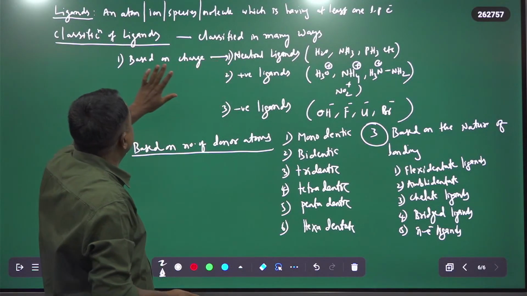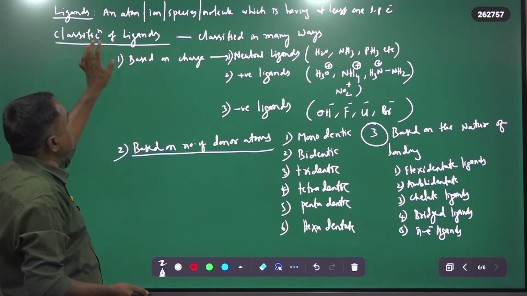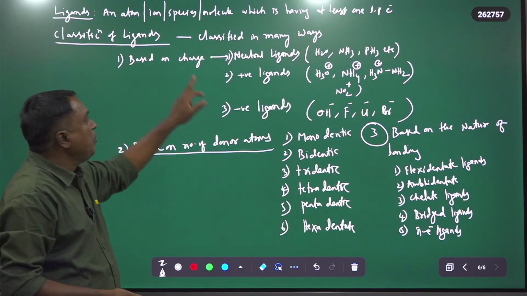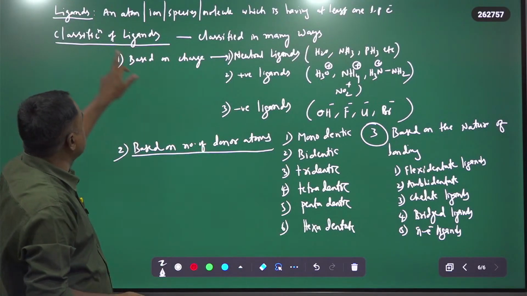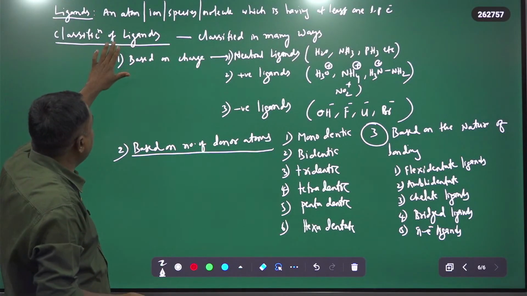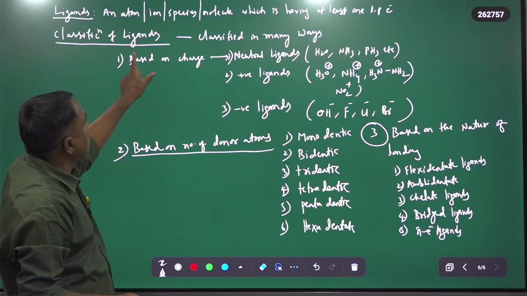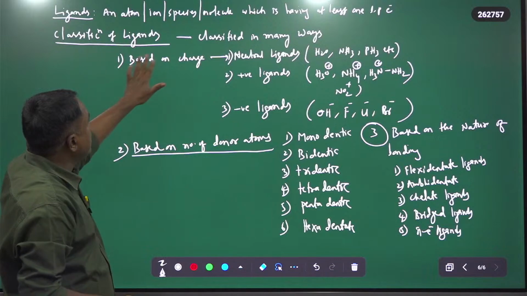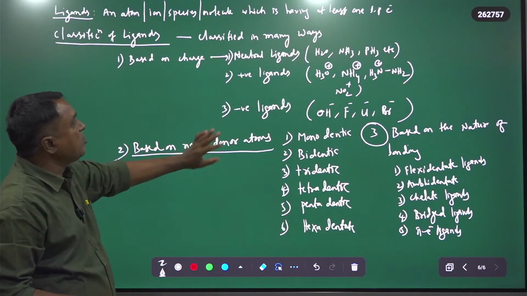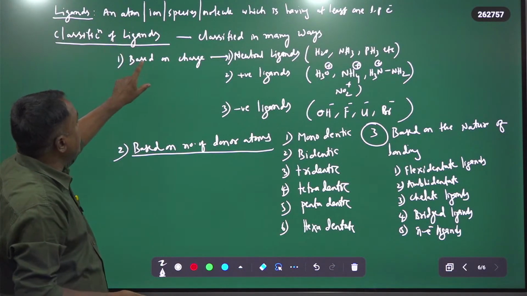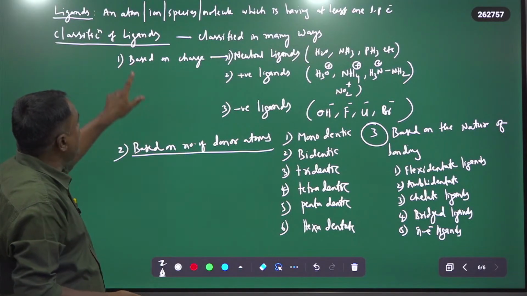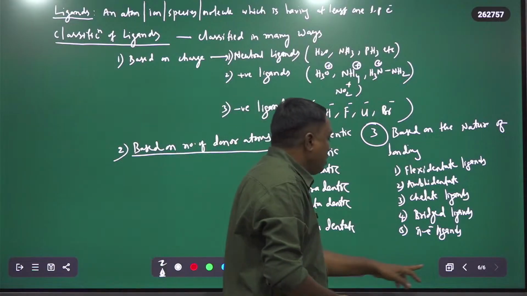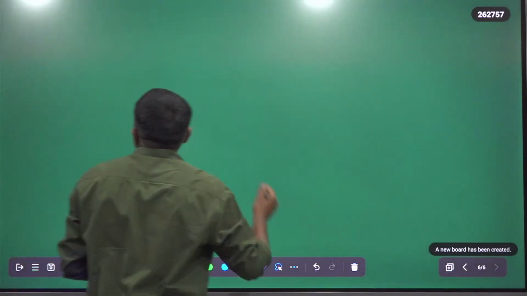So now let us discuss the classification of ligands based on charge and number of donor atoms. Number 1 is based on charge, and number 2 is based on number of donor atoms. How are ligands classified into these?